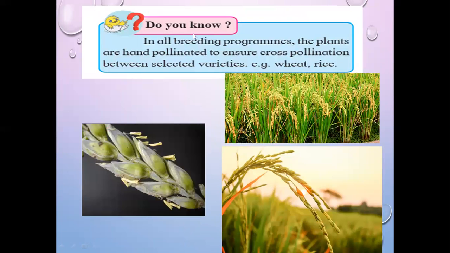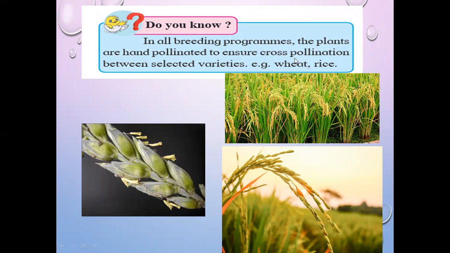Now, next, do you know, in all breeding programs, the plants are hand pollinated to ensure cross pollination between selected varieties. For example, wheat, rice. So in crop plants like wheat, rice, etc., hand pollination can be done.